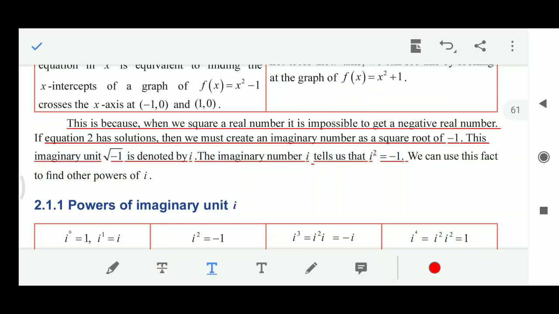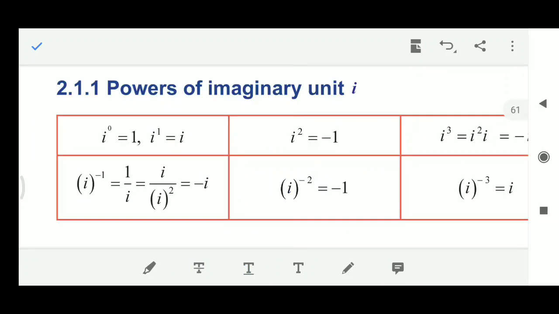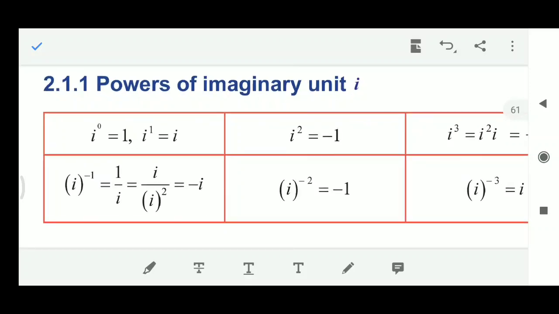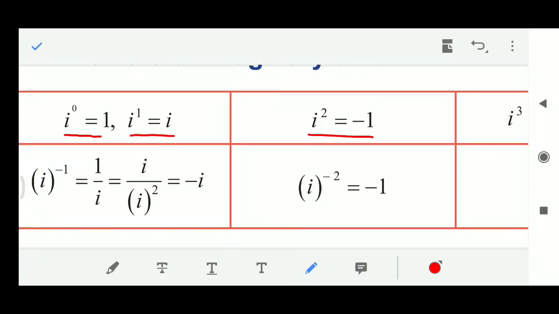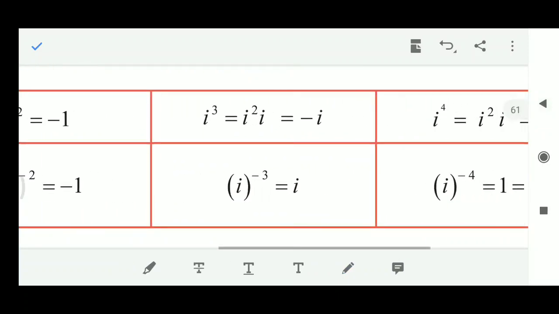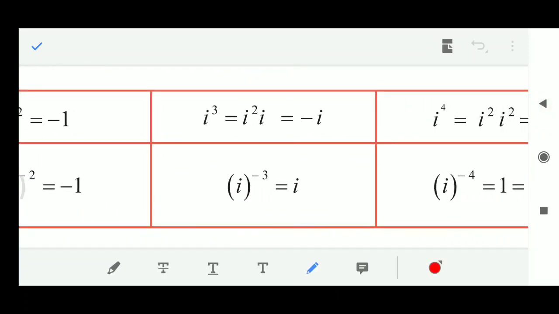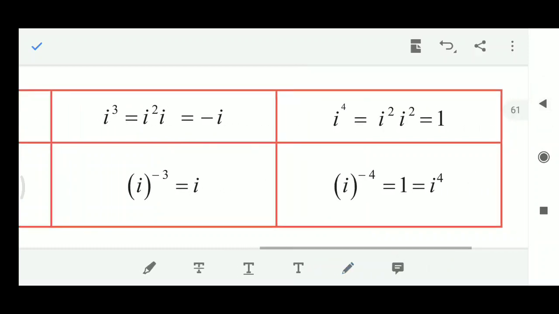Now we are going to see the powers of imaginary unit i. First one, i power 0 equal to 1. i power 2 is equal to minus 1. You will get this by root of minus 1 into root of minus 1 gives minus 1. The next one is i cube. i cube can be written as i square into i, which gives the value of i square is minus 1, into i gives minus i. Then i power 4 can be written as i square into i square.